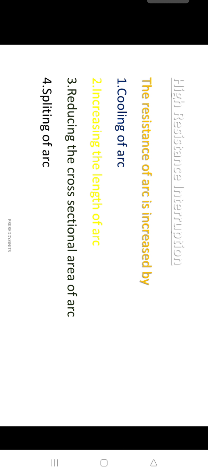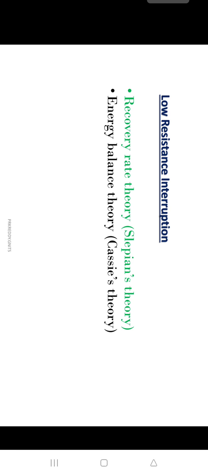Now the arc interruption methods: the first is the high resistance method and the second is the low resistance method. First we will see the high resistance method. The resistance of the arc can be increased by cooling the arc, increasing the length of the arc, reducing the cross-sectional area of the arc, and fourth, splitting the arc.